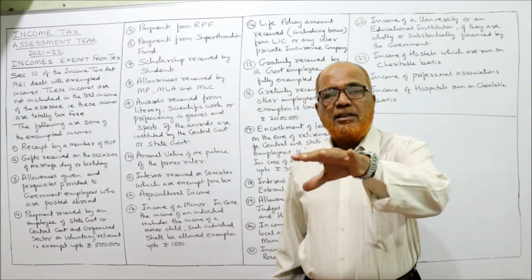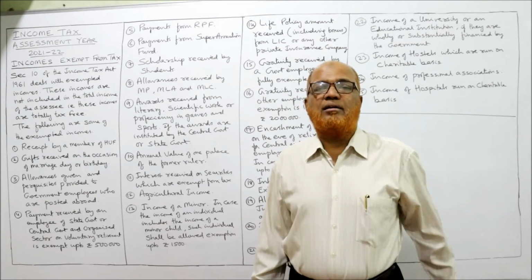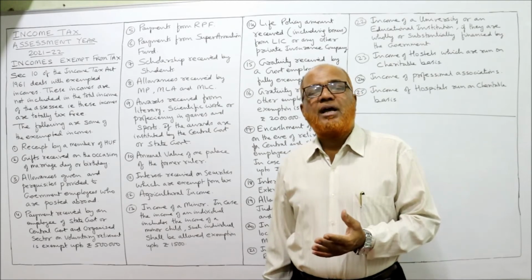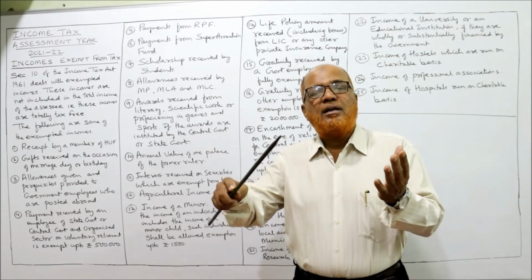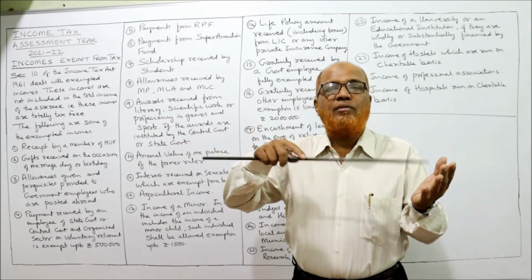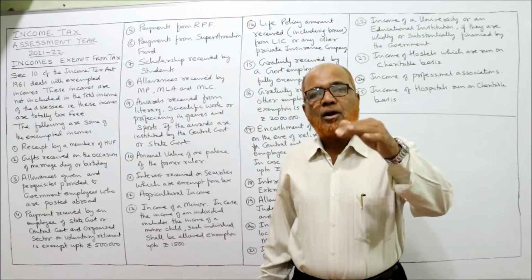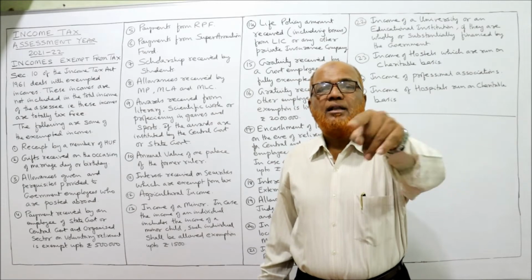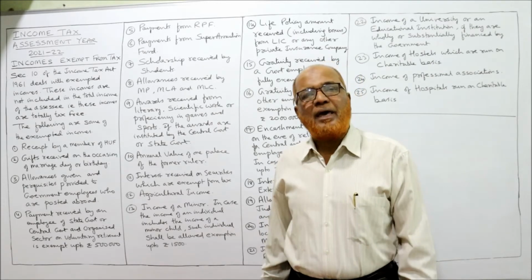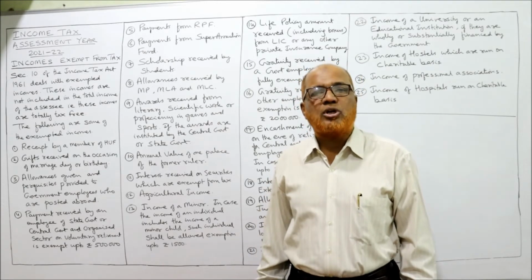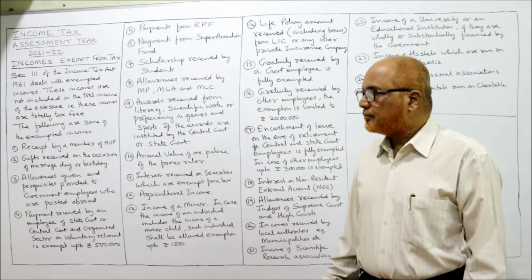There is an income in the name of the minor child. According to the provisions of the Income Tax Act, the income of the minor will be included in the income of the parent. Then the parent will be allowed exemption up to rupees 1500.